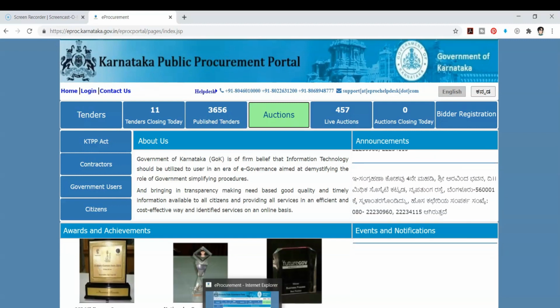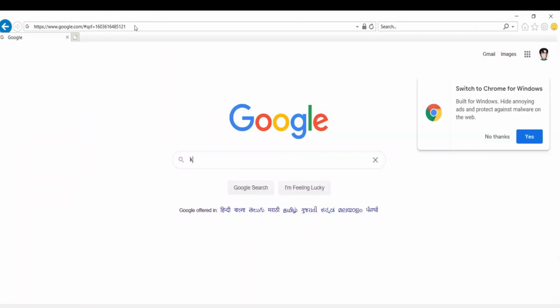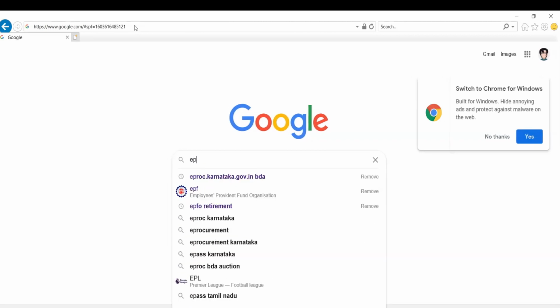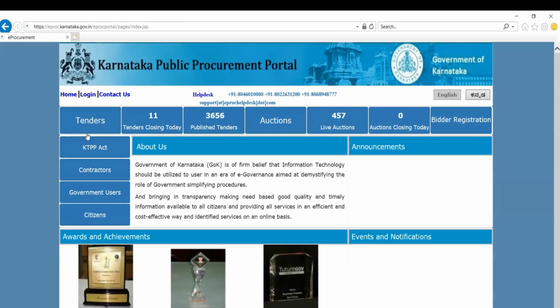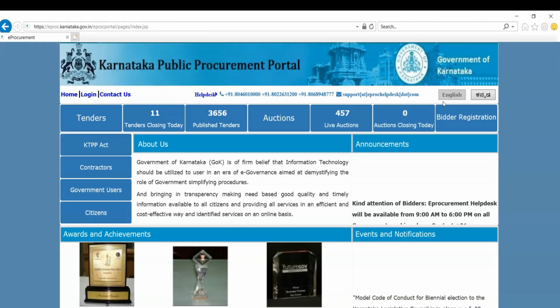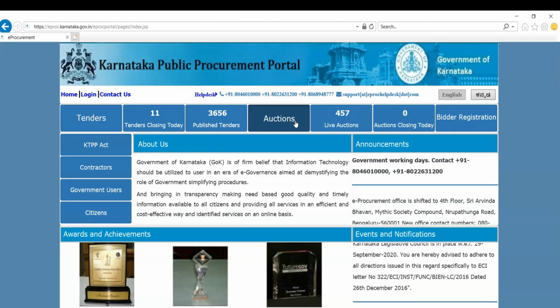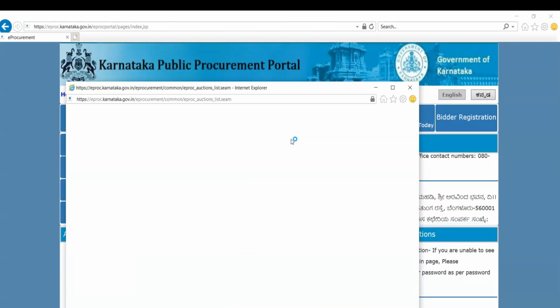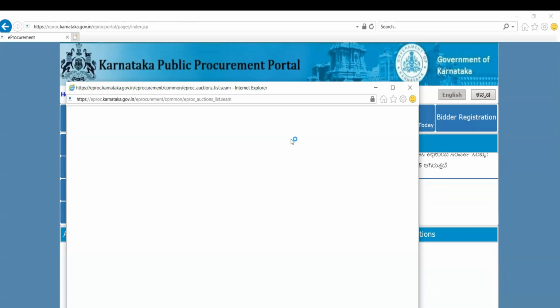Let's open Internet Explorer. I've opened Internet Explorer. Go to eproc.karnataka.gov.in and click on e-procurement. Once you click on it, you have options like English or Kannada, and now you have all the options. Click on auctions. It takes time in Internet Explorer to load up. It's loading up. Let's wait for some time.